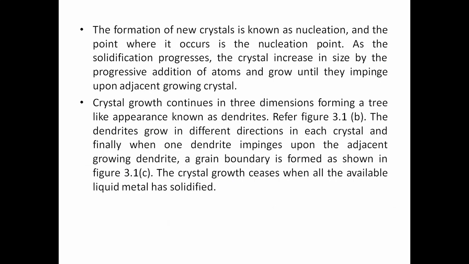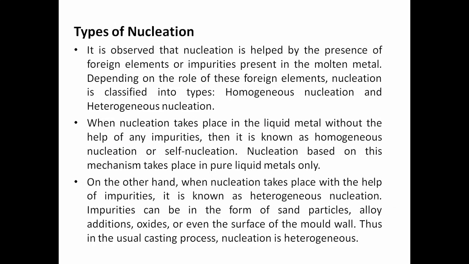Next, let's see what the types of nucleation process are. So far we discussed how nucleation formation takes place. Next we see the types of nucleation process. It is observed that nucleation is helped by the presence of foreign elements or impurities.